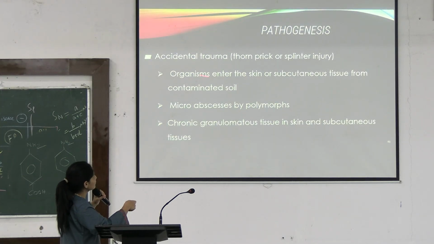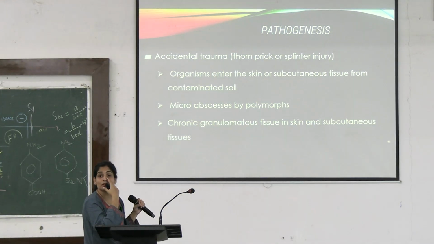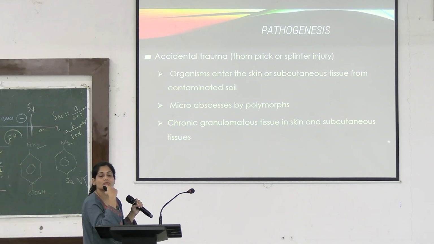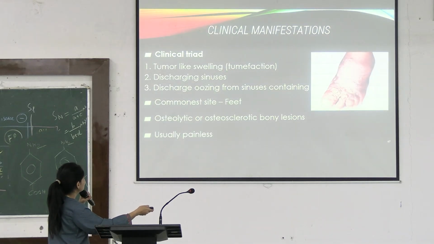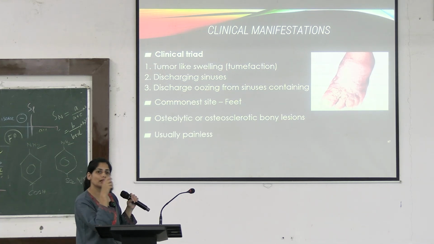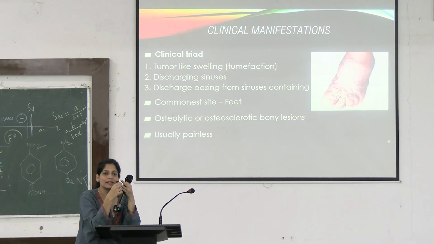We discussed that it is because of accidental trauma. These infections could be because of even thorn prick injuries. What is causing a thorn prick mycosis? Sporothrix schenckii, also known as Rose Gardener's disease. We will see that in the chapter further. What is the clinical triad we discussed till now for mycetoma? I told you about swelling, I told you about sinuses and discharging granules from these sinuses. So this is the clinical triad for mycetoma in either case, eumycetoma or actinomycetoma.